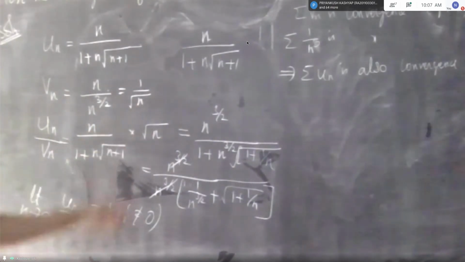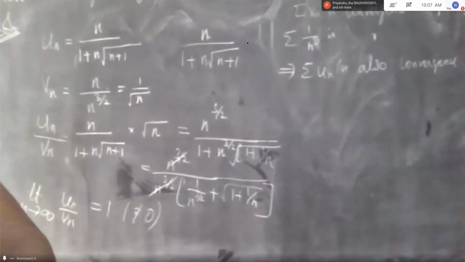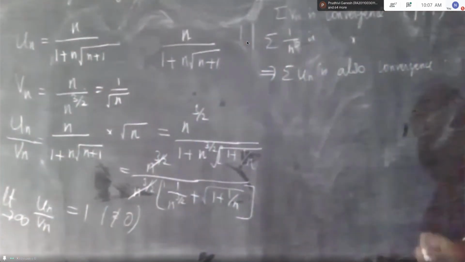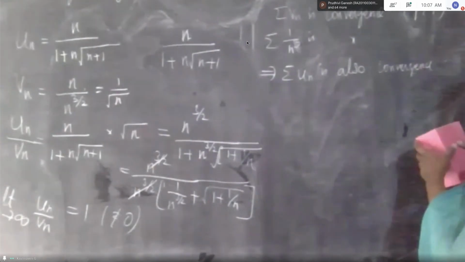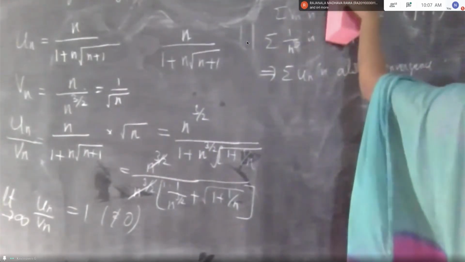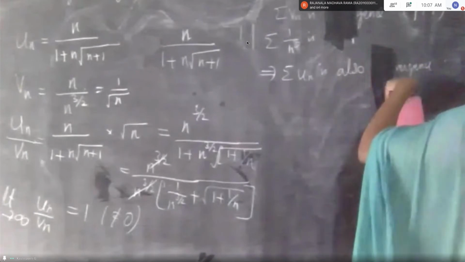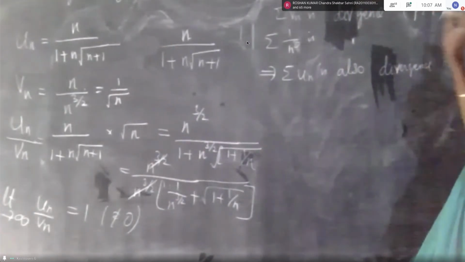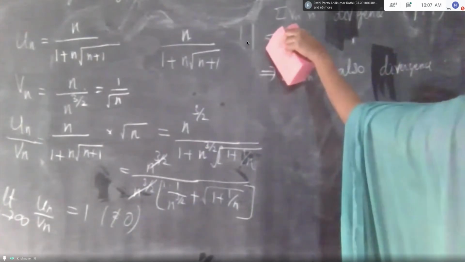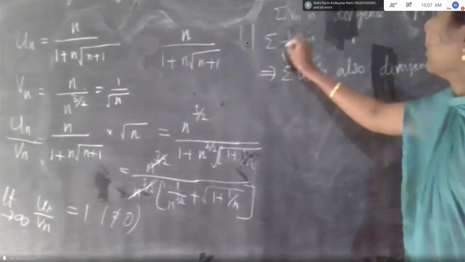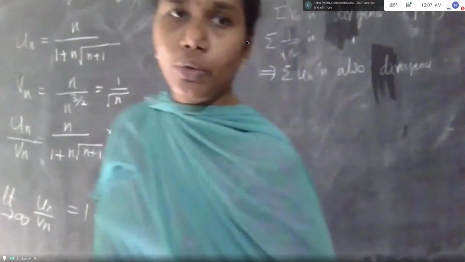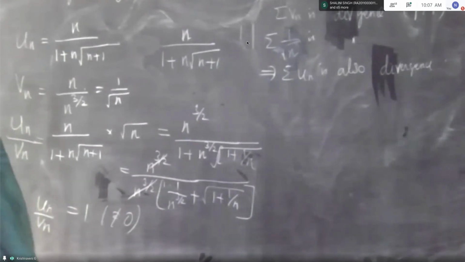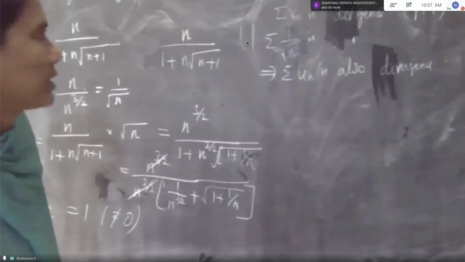Then you check Vn. P value is 1 by 2, less than 1, means divergence. 1 by root n. Okay, we solved 4 problems. If you have any doubt in this test, first you ask me, and then next we go for the D'Alembert's root test.